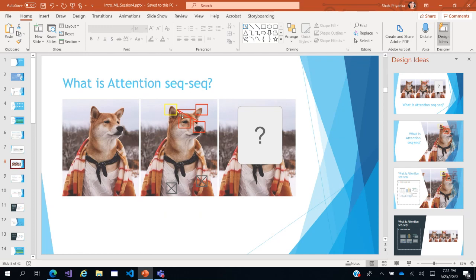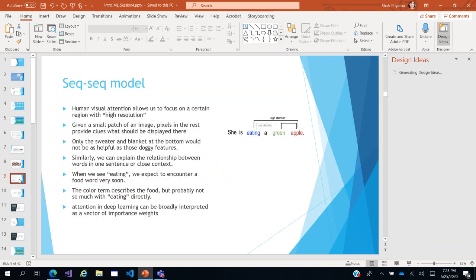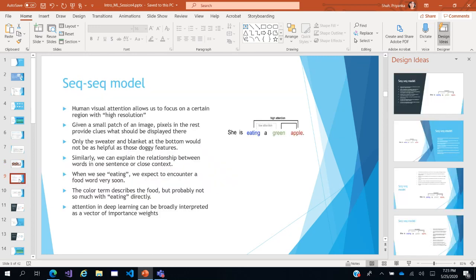My attention was on very few features which are meaningful and which help me figure out the missing piece. Exactly the same way, when language models have to complete a sentence, they will examine the relationship between the words, and then they will try to give attention to a few words.